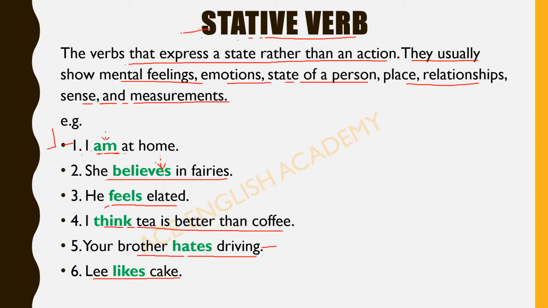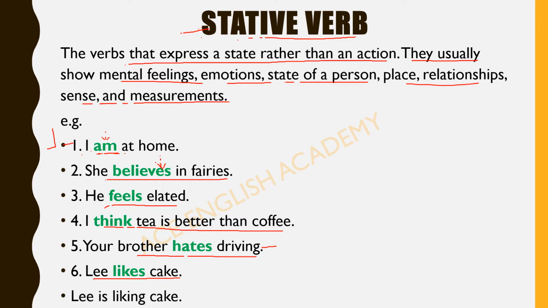So this is how the stative verbs tell us about the state of a person, or the mental feelings, emotions, or the relation senses or measurements. But one of the most important rules in English grammar you must know about stative verbs is that the stative verb cannot be used in the ing form.